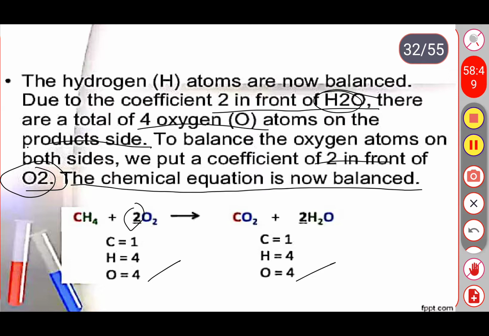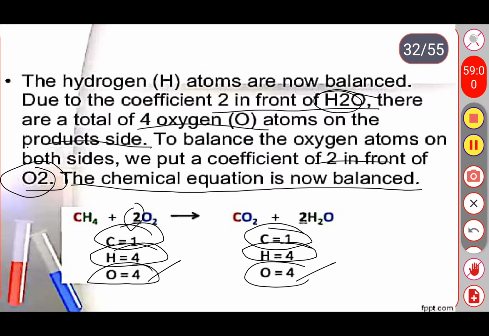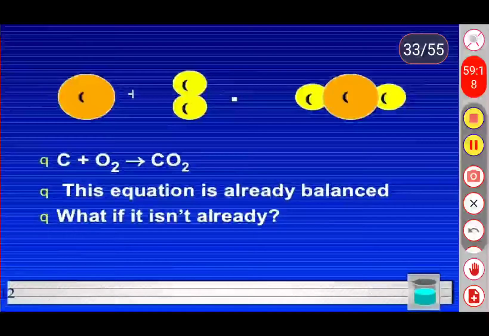1 carbon, again 1 carbon, 4 hydrogen atoms, 4 hydrogen atoms, 4 oxygen atoms, 4 oxygen atoms, right? So in the reactants as well as in the products we have an equal number of atoms. Okay, so this type of reaction we call a balanced reaction. See the next example.